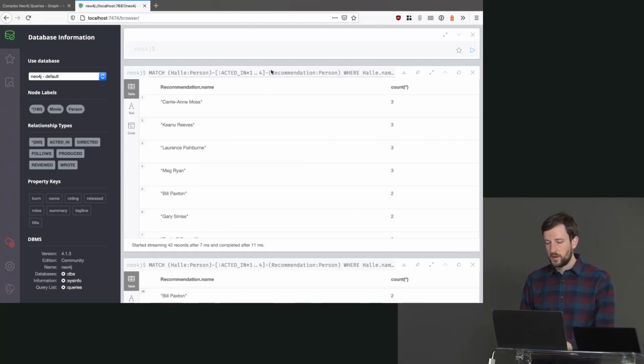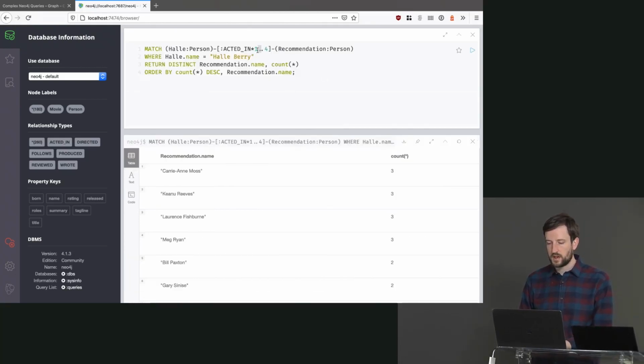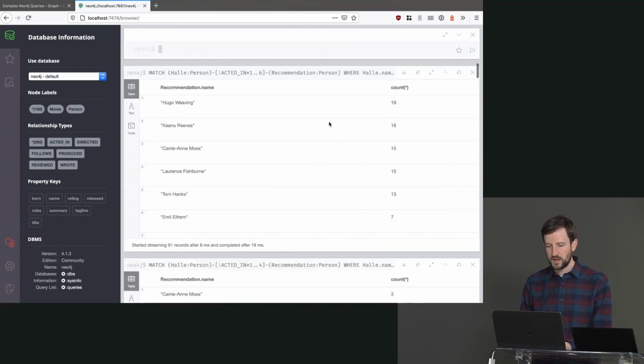So let's talk about the 1.4 here. This is kind of letting it know the upper bounds of how far you want to jump. If I put 6 here, because I think it also includes, you have to jump to a film and then to a person, you're going to get a lot more people, right?